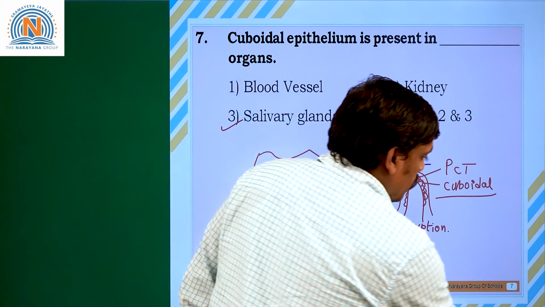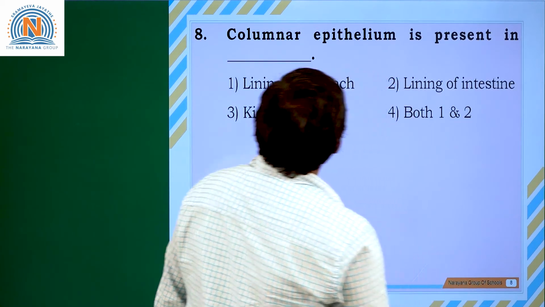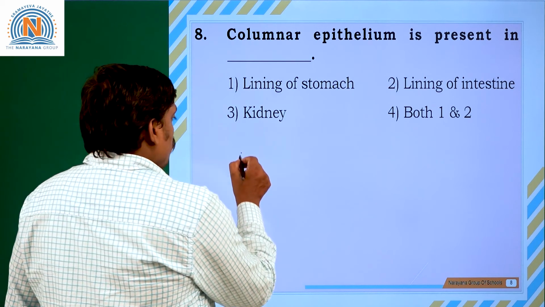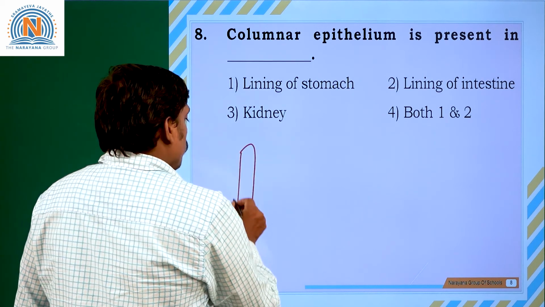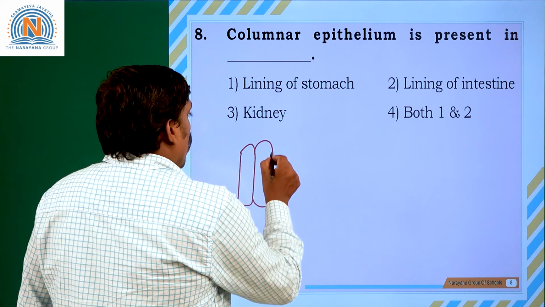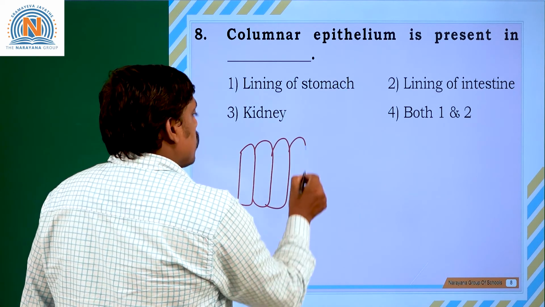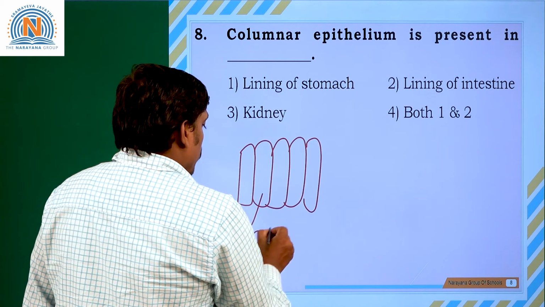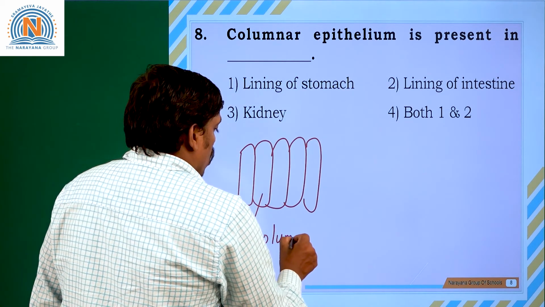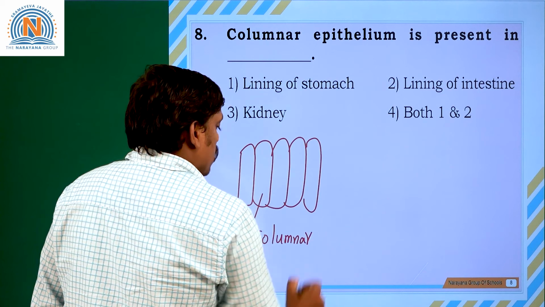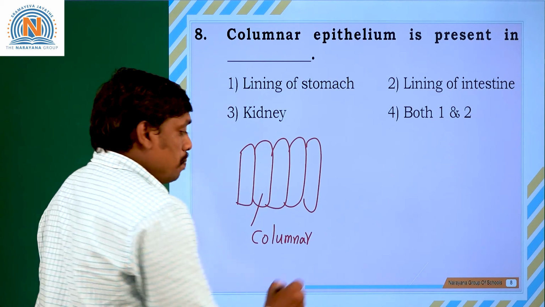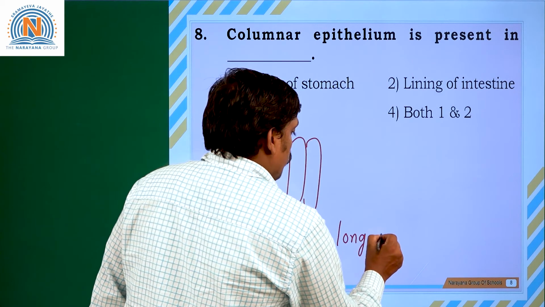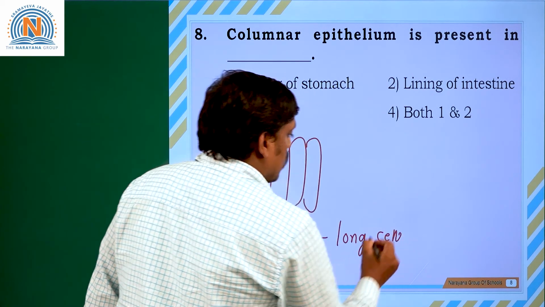Clear, students? And if we go for the 8th question, columnar epithelium, you know that? Why is it called columnar? Long or cylindrical-shaped cells are present in the columnar epithelium. So what do you mean by columnar? Columnar is a scientific word which means long and cylindrical cells.